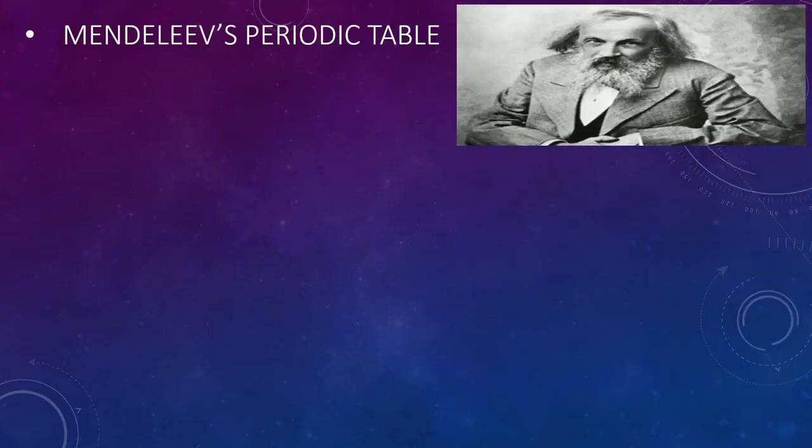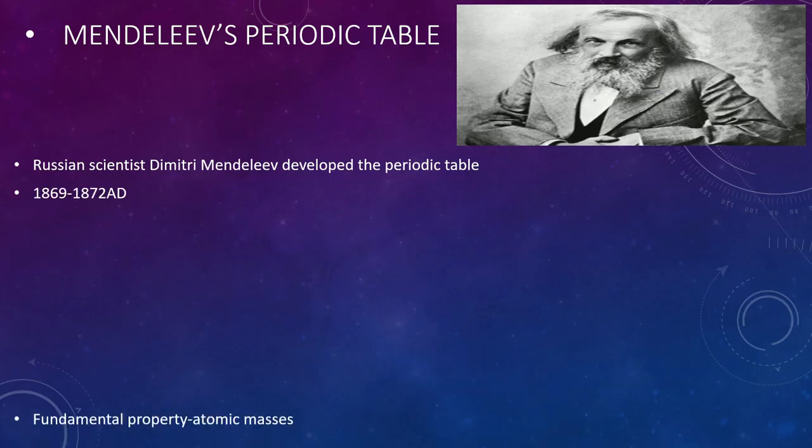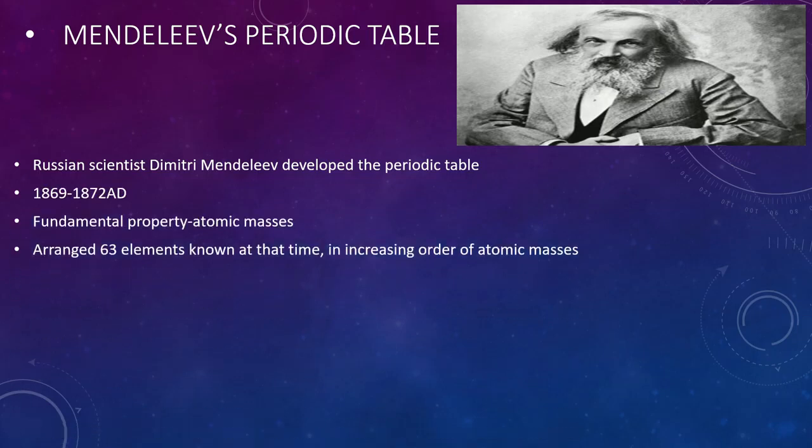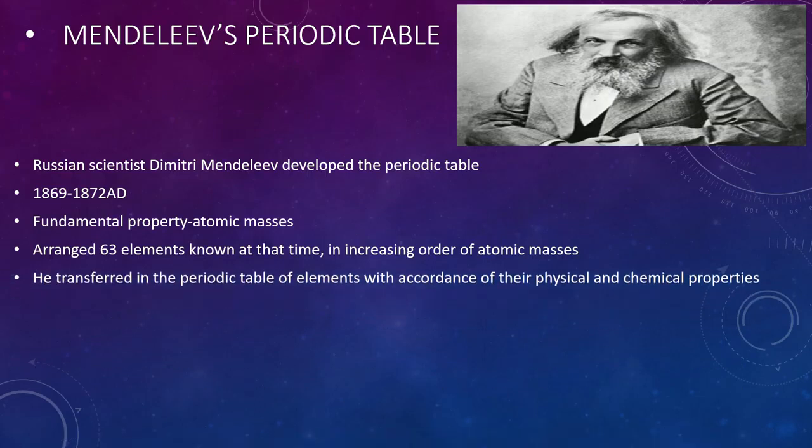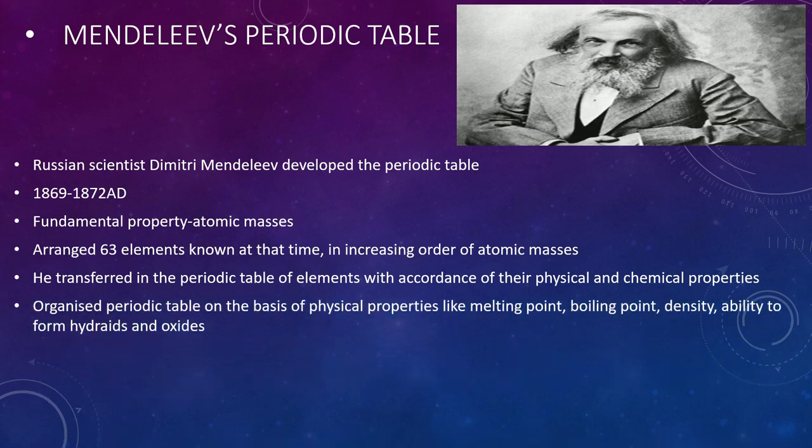Now the next scientist was Mendeleev. Now let's see Mendeleev's periodic table. Mendeleev was a Russian scientist and he also made the periodic table on the basis of a fundamental property, that is, atomic mass. He arranged the 63 elements known at that time in increasing order of atomic masses, in accordance with their physical and chemical properties.